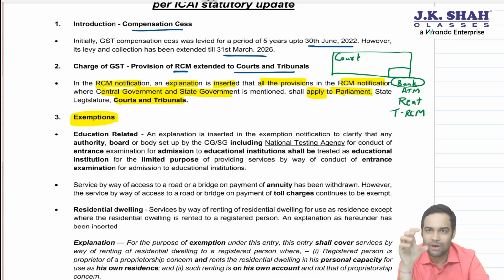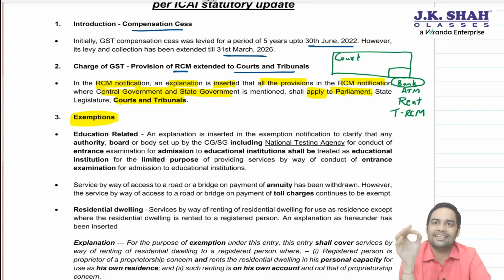When we talk about the education sector, what do we already know? An educational institute providing conduct of entrance exam enjoys the exemption. We know this.